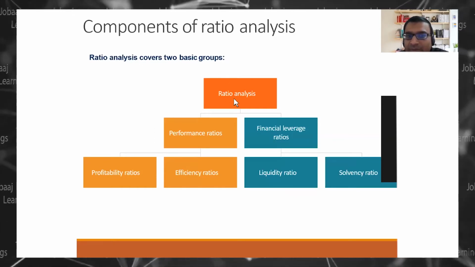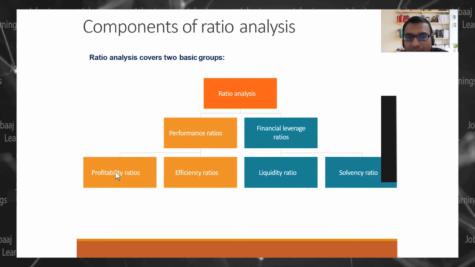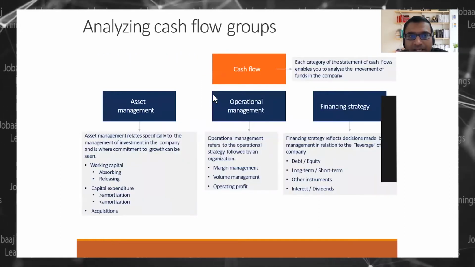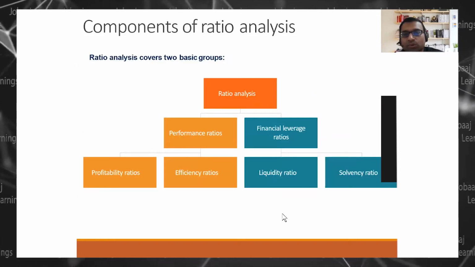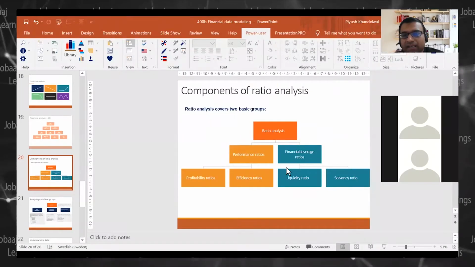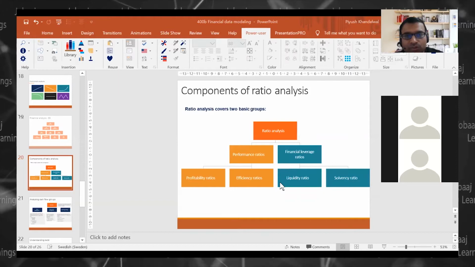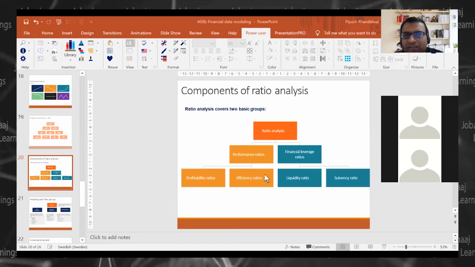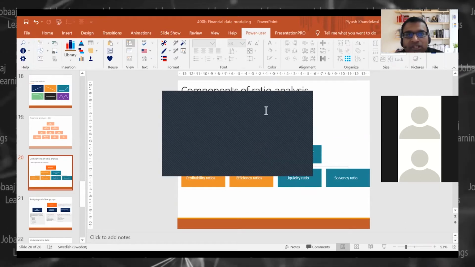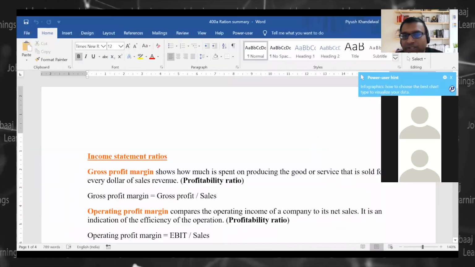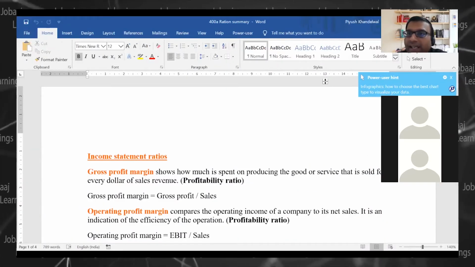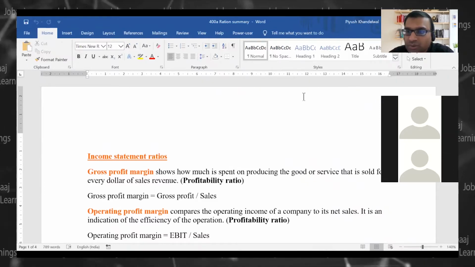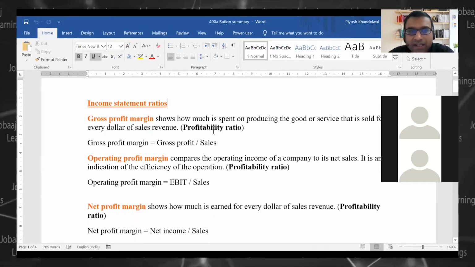Now again, we are coming back to the same thing which we have discussed: profitability ratio, efficiency ratio, liquidity ratio, and solvency ratio, right? Now what I will do is, let us go through and understand a little bit about these ratios. Okay, what are the key ratios which we will be using? And there can be hundreds and thousands of ratios, which I have given in a Word file, file number 400A. Okay, all the ratios which we will be dealing with in our initial classes are written here.